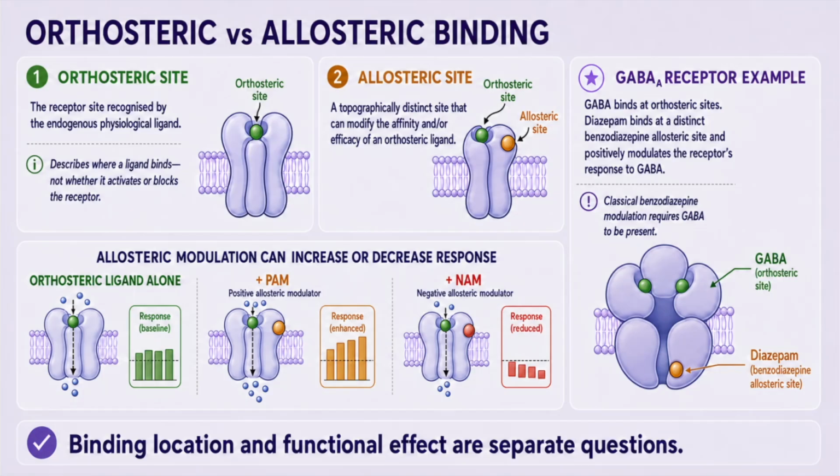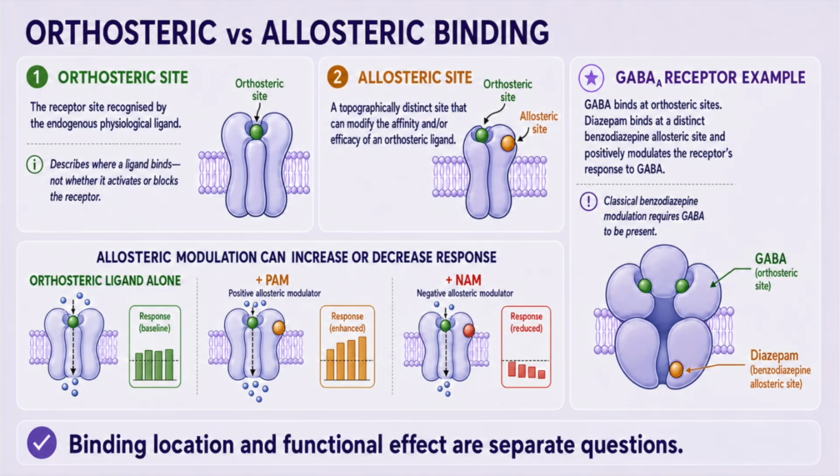But orthosteric does not mean agonist. An orthosteric ligand may activate the receptor, partially activate it, reduce constitutive activity, or block the actions of another ligand. Orthosteric therefore describes binding location, not functional effect.